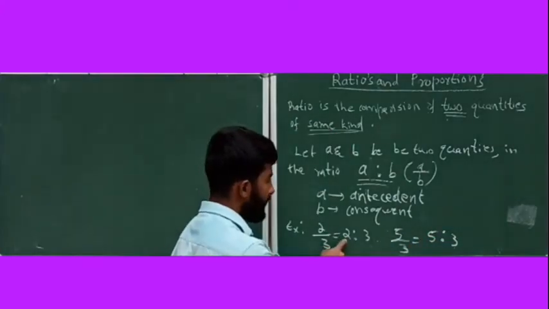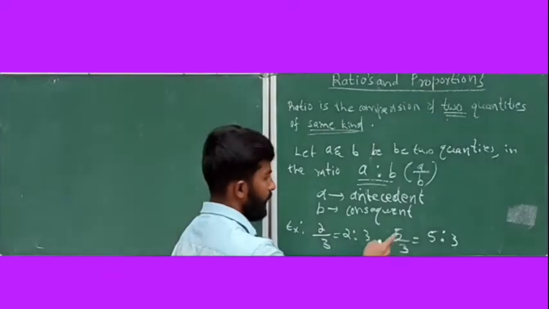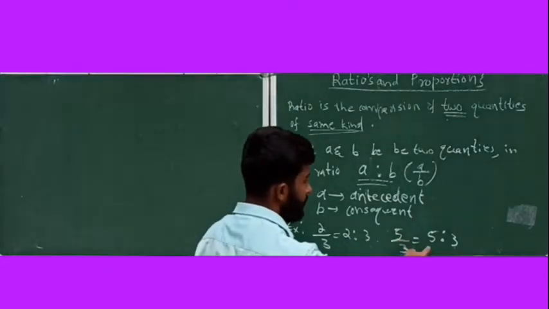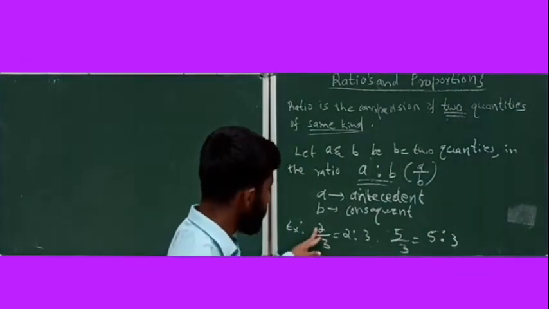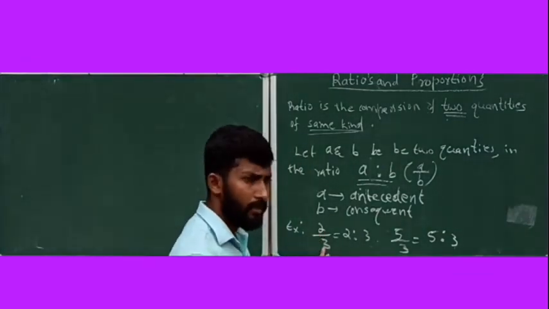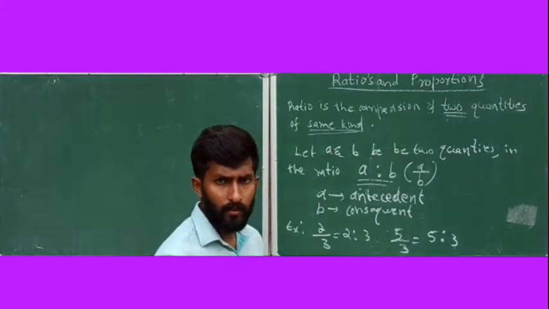In the first ratio the antecedent is 2, the consequent is 3. In the second ratio the antecedent is 5 and the consequent is equal to 3. That means the numerator is called the antecedent, the denominator is called the consequent of the given ratio.